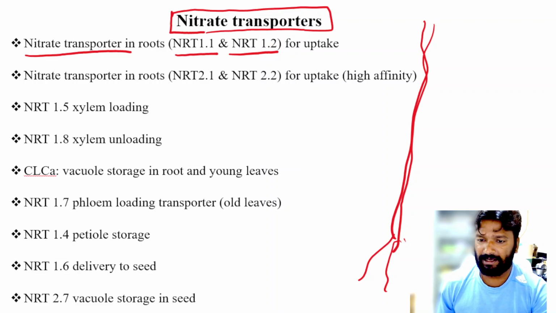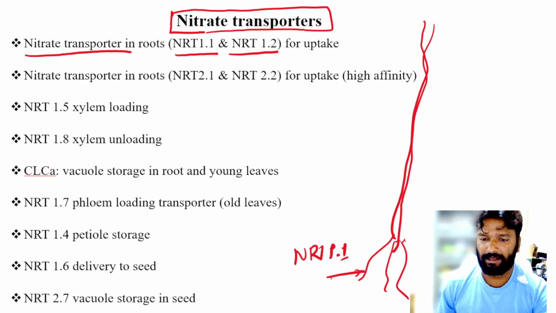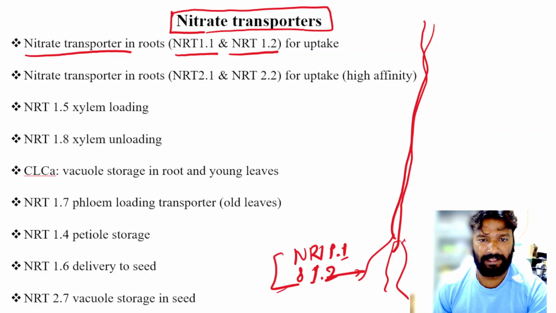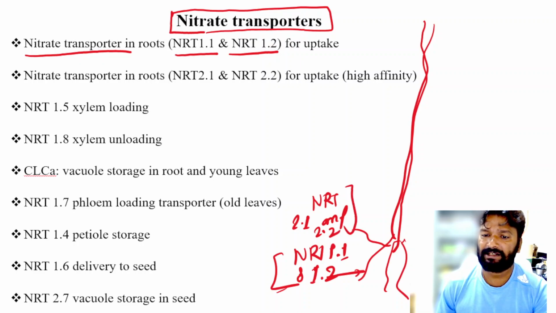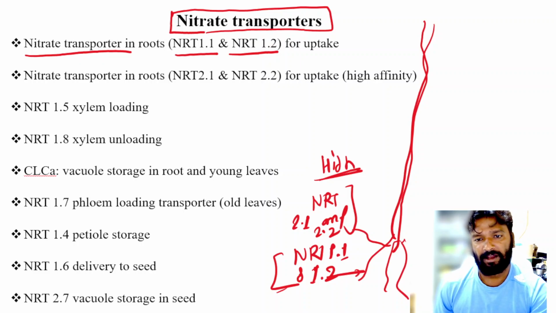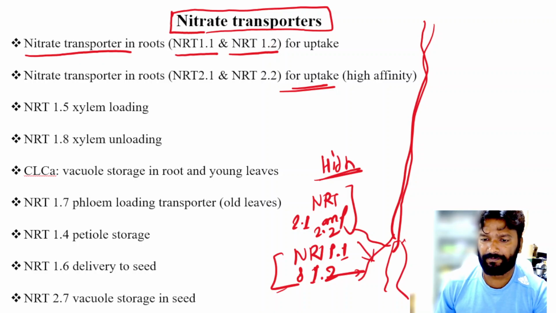If we talk about which ones are in the roots, it is NRT 1.1 and 1.2. Then NRT 2.1 and 2.2 are generally high affinity transporters, also for the uptake of nitrate in the root.